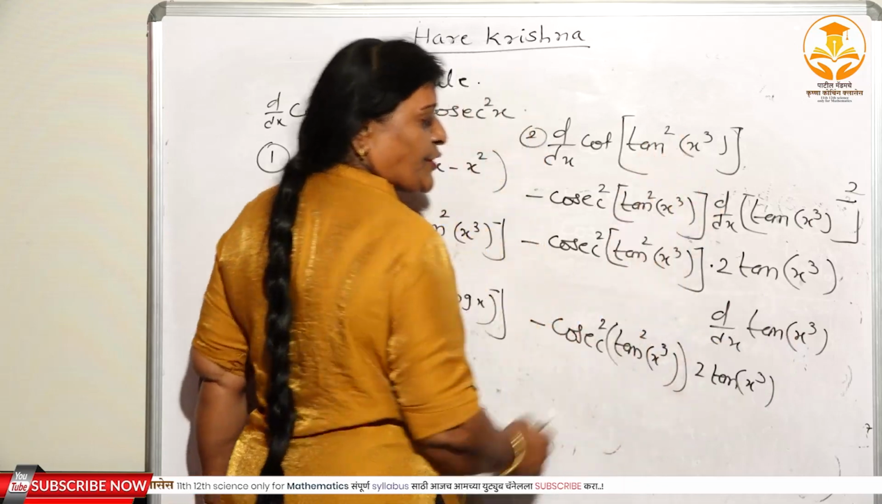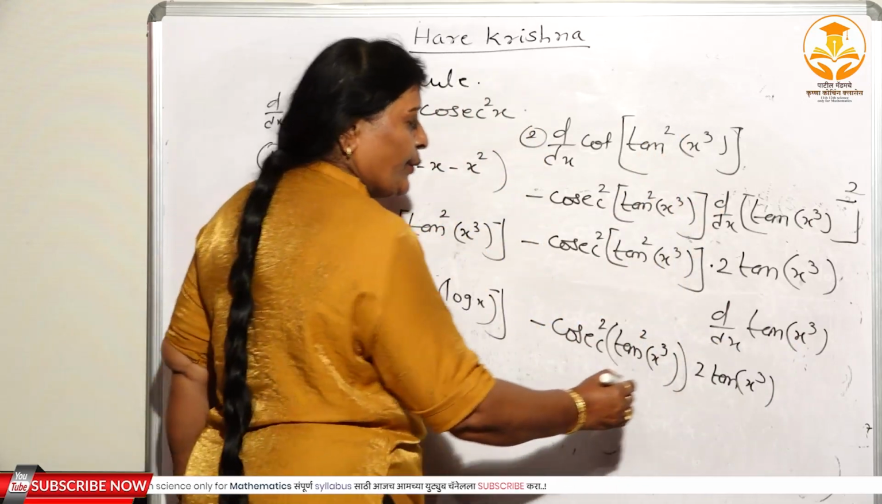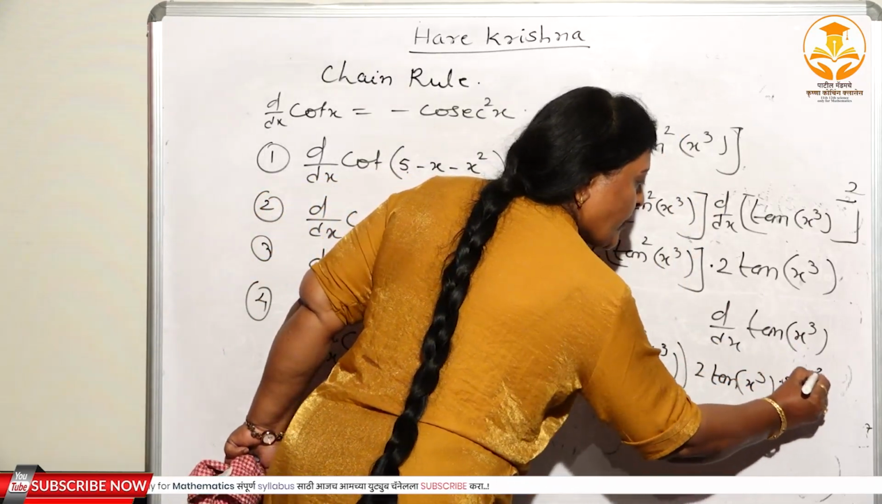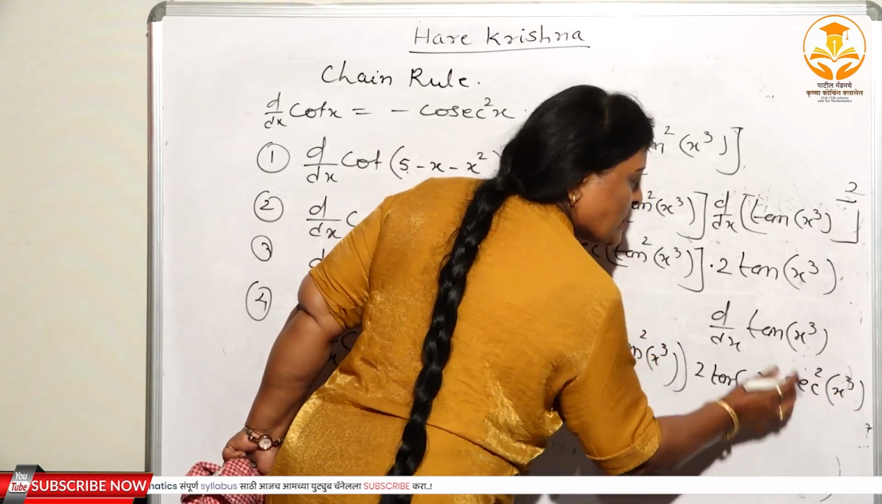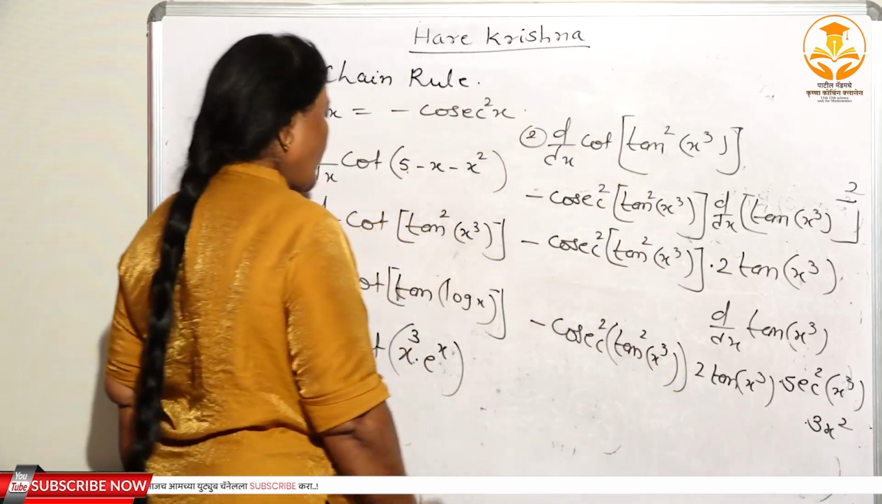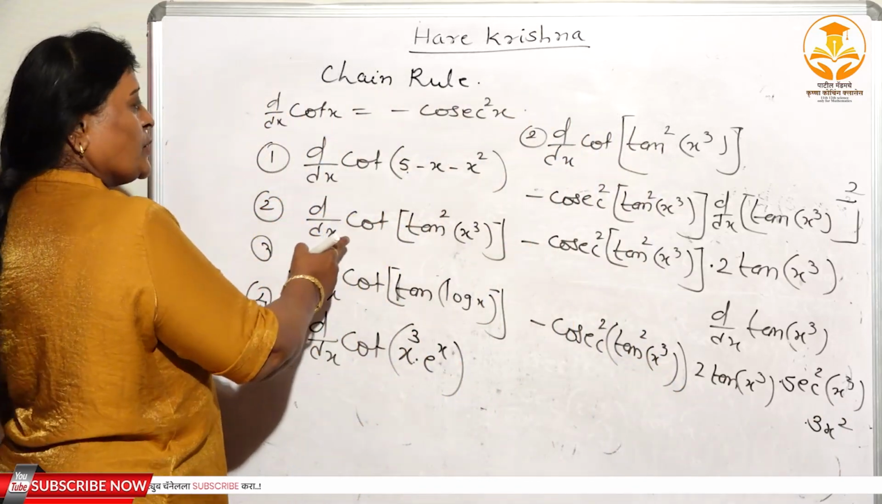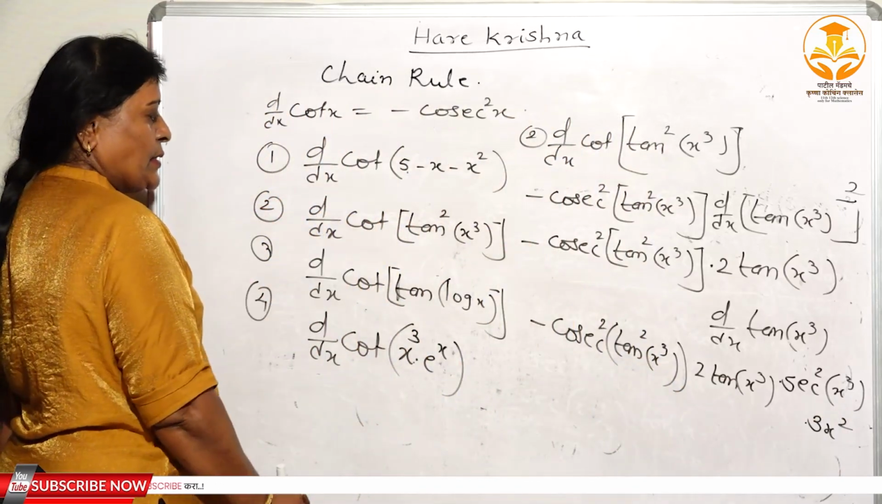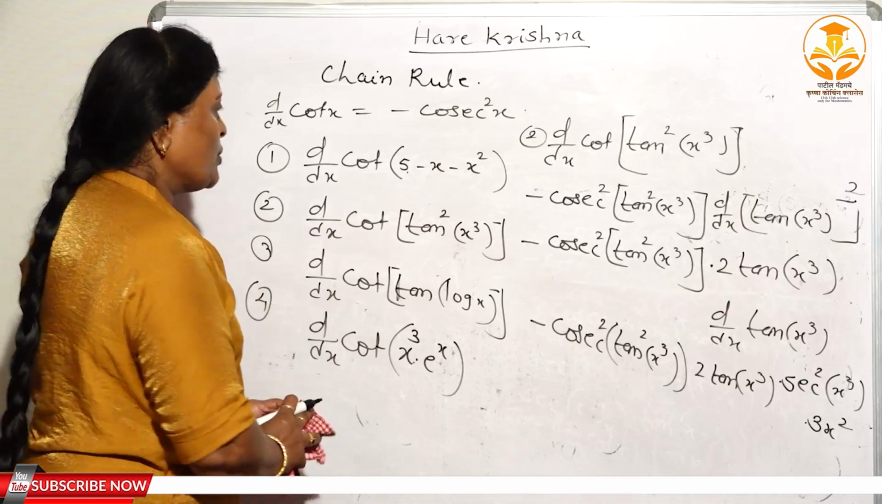Here again you have to substitute u. The derivative of tan u is sec square u, sec square x cube, and at last what is the derivative of x cube? That is 3x square. Right? So this is about the solution of the second one, isn't it? Now I will take the solution of the third one.